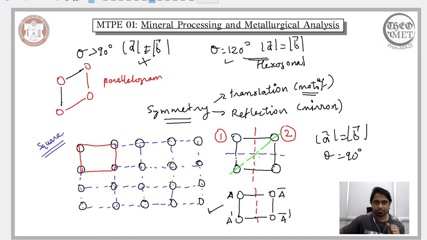Now, so far what we have considered is just a square mesh. Before winding up our discussion on symmetry, let us consider one more mesh in addition to the square mesh and see how that particular arrangement of atoms, or that unit mesh, exhibits the reflection symmetry. Is there any difference?